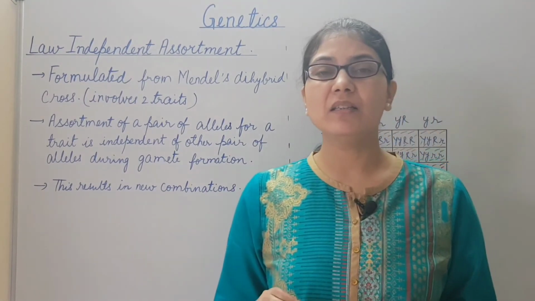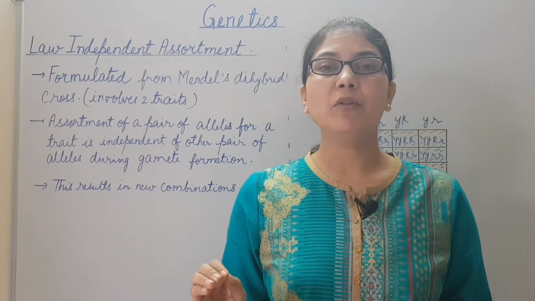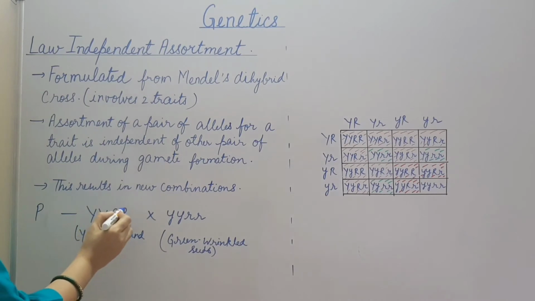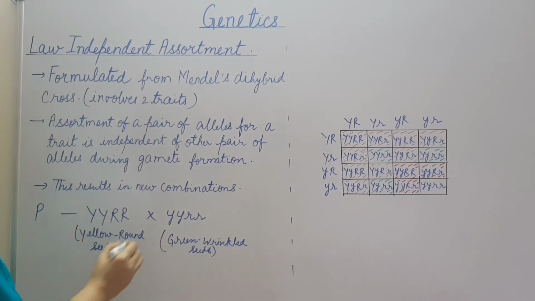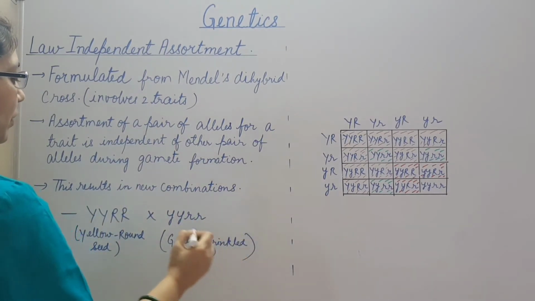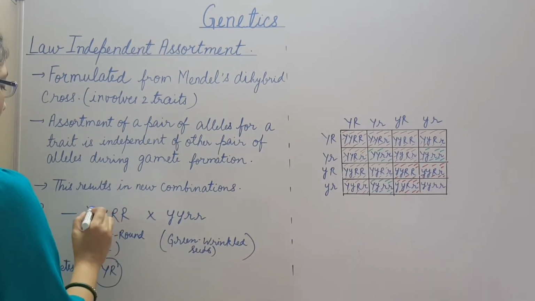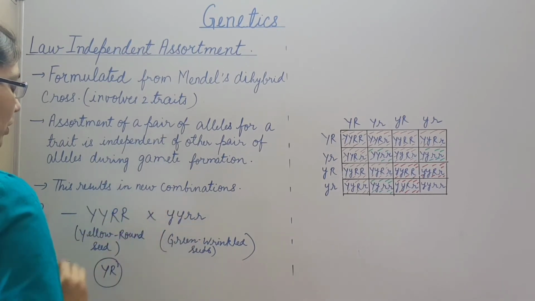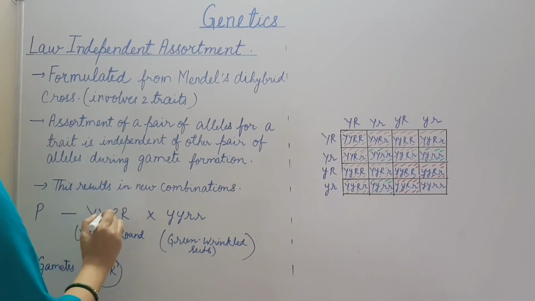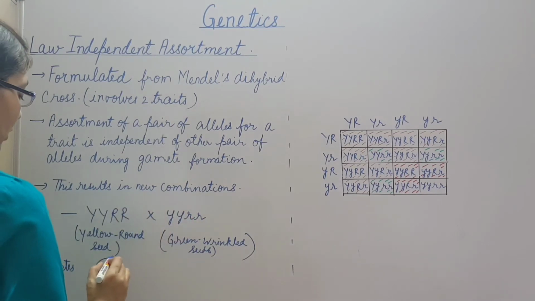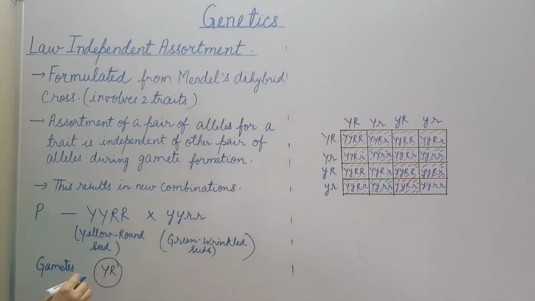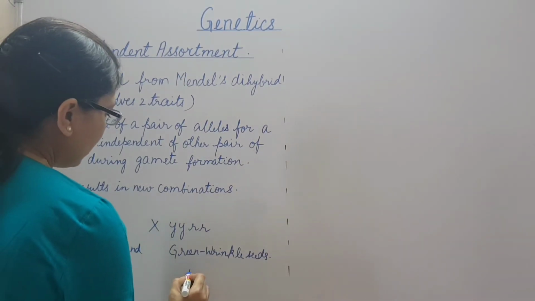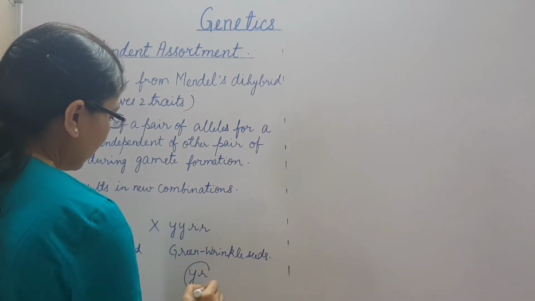We can understand this with the example of the dihybrid cross. This is the parental generation. Yellow round seed plant is crossed with the green wrinkled seed plant. Here yellow color is dominant over green color and round seed shape is dominant over the wrinkled seed shape. So the parents are homozygous dominant and homozygous recessive. So they produce one type of gamete during gametogenesis, because it is homozygous dominant and homozygous recessive.